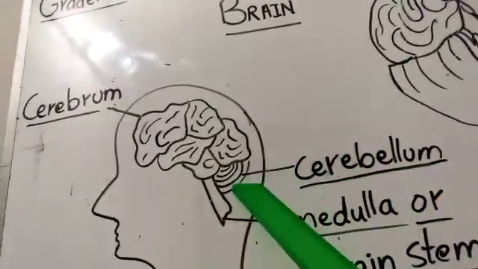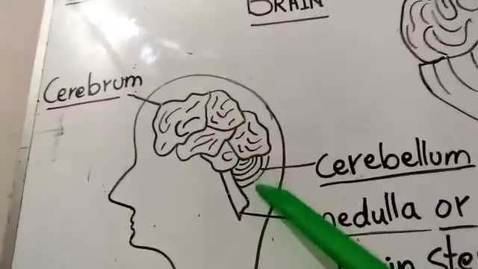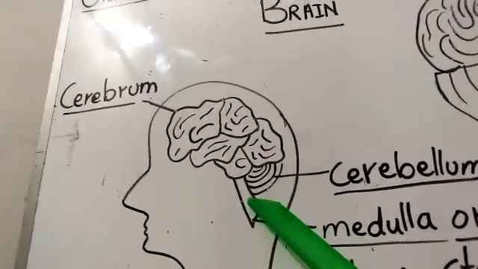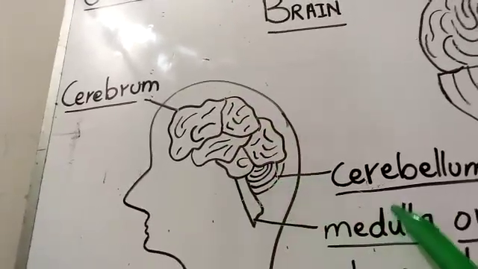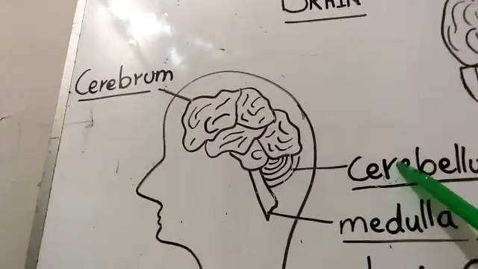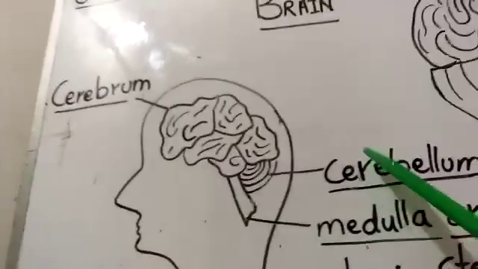Next is the cerebellum. What is the function of the cerebellum? It also performs a very important job. It is located below the cerebrum. Its function is to control the balance and movement of the muscles and joints.